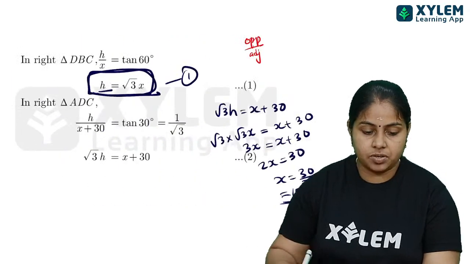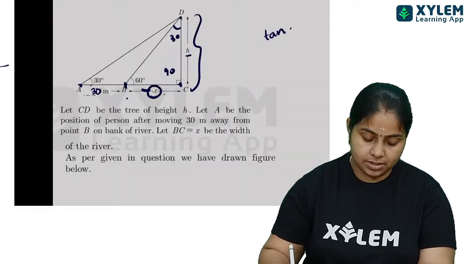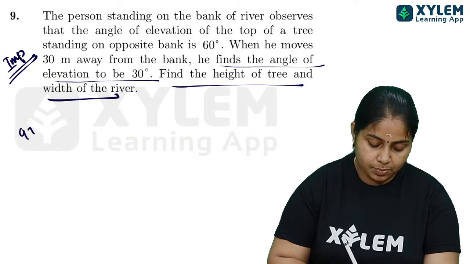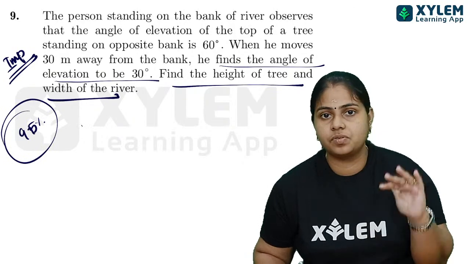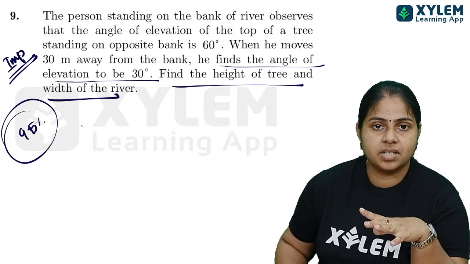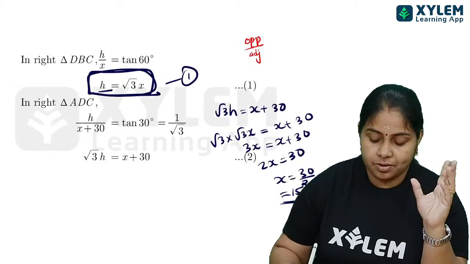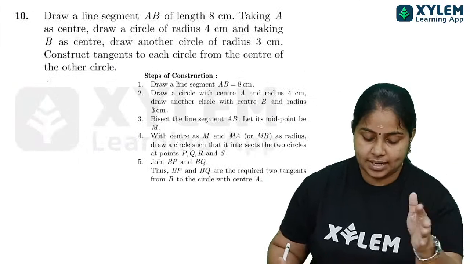You can expect such a question for your exam. 95 percent or above, you can expect this type of question from our trigonometry. It's a sure question anyway. This is the method we follow for finding the answer. Anyway, you will have only tangent there.